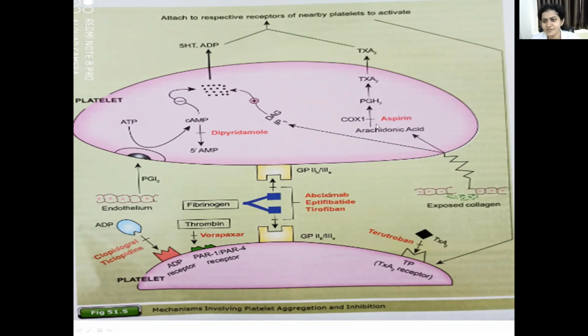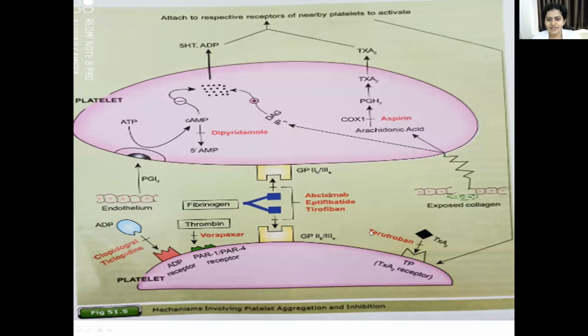The second drug, remember, aspirin. Aspirin inhibits the COX enzyme, that is cyclooxygenase 1. If it inhibits this enzyme, there will be no synthesis of thromboxane A2. So the thromboxane A2 will not be formed and it will not go and activate the TP receptors. So there will be no platelet aggregation.